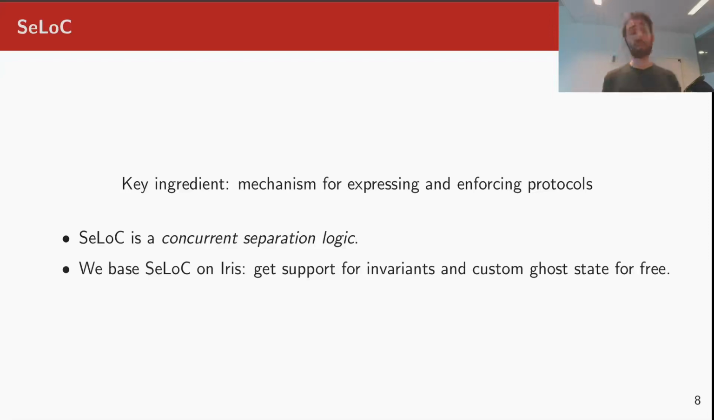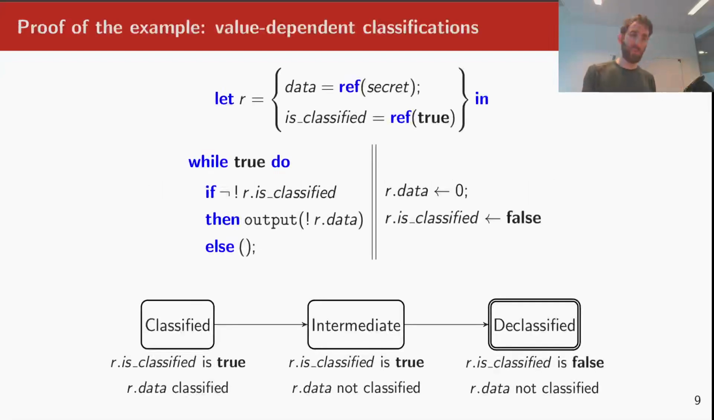I will not go into details on this, but I would like to illustrate this on our example. So recall this program from before with the record R and the two threads operating on this record. We are going to formalize this protocol on the record R as a transition system containing three states corresponding to how the record R evolves. In a way, this transition system tells us the life story of the record R. Initially, R is in the classified state, meaning that the isClassified bit is set to true and the data field contains sensitive information. Let us first look at the rightmost thread.